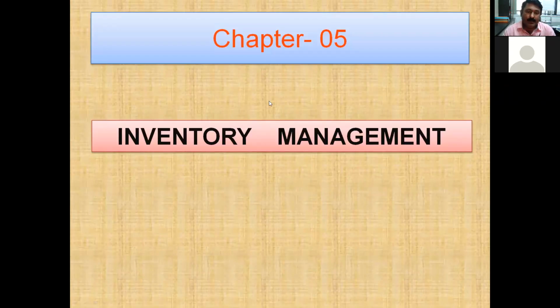Very good afternoon, friends. So last lecture we have completed our chapter number 4, production planning and control. And now we are starting chapter number 5, that is inventory management.